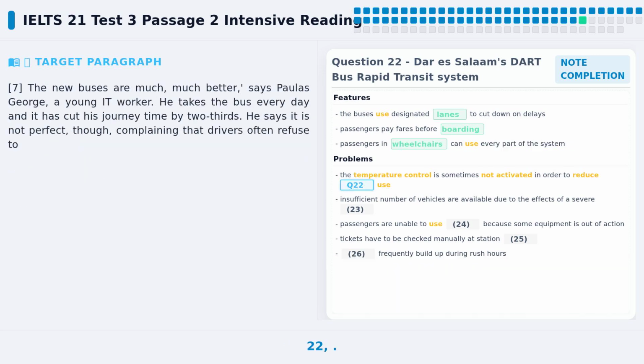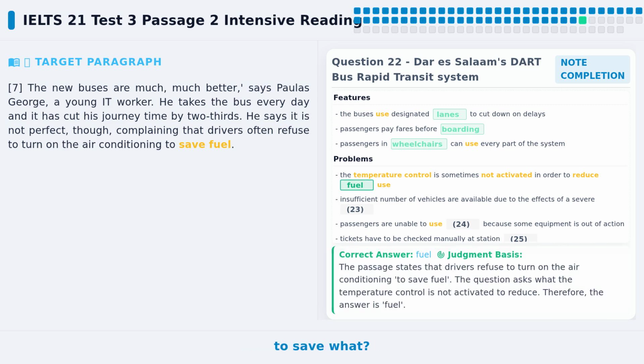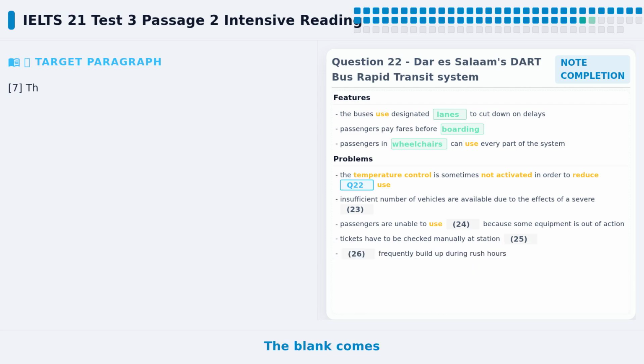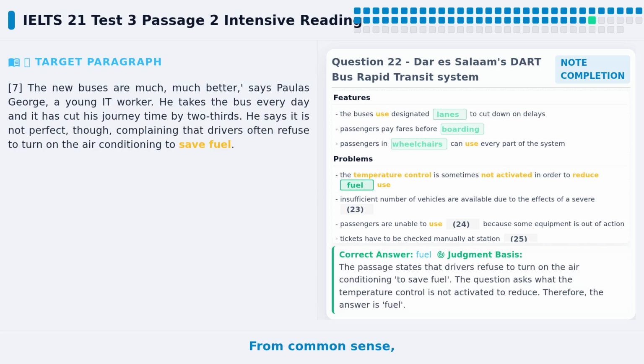Let's look at question 22. The text says drivers refuse to turn on the air conditioning to save what? Please pause the video and think first. The blank comes after save, so we need a noun. From common sense, not using AC usually saves fuel.